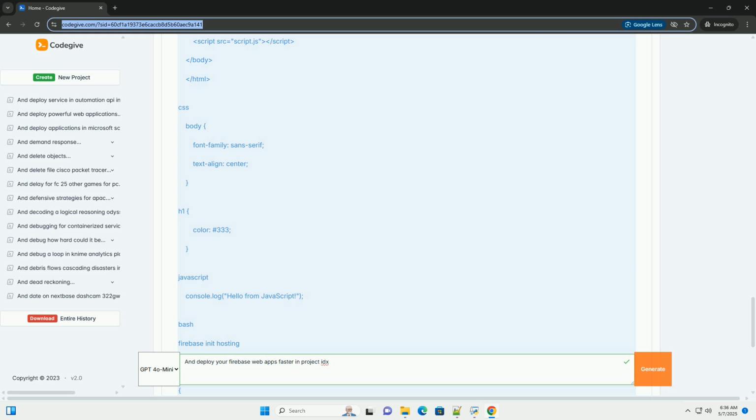Configure as a single-page app, SPA. The CLI will ask if you want to configure your project as a single-page app. If you are using React, Angular, Vue.js, or any other SPA framework, answer yes. This rewrites all unknown URLs to index.html, allowing your client-side routing to handle navigation. If you are building a traditional multi-page website, answer no.